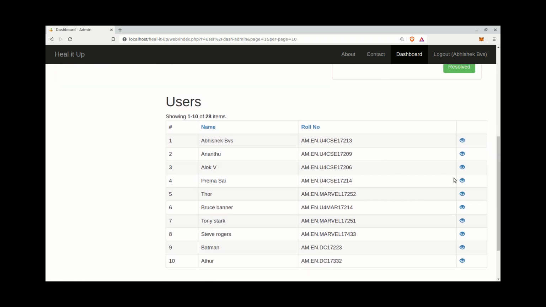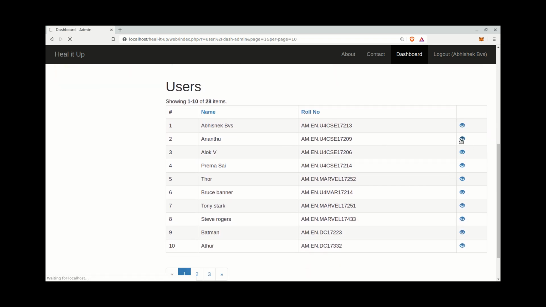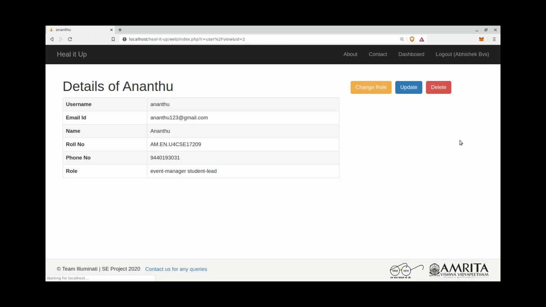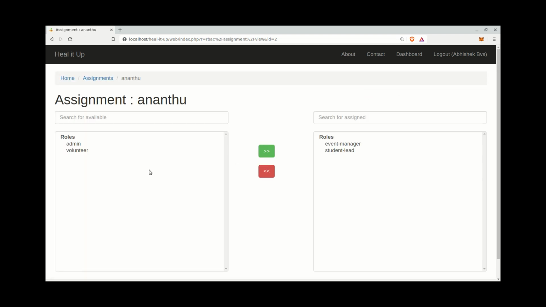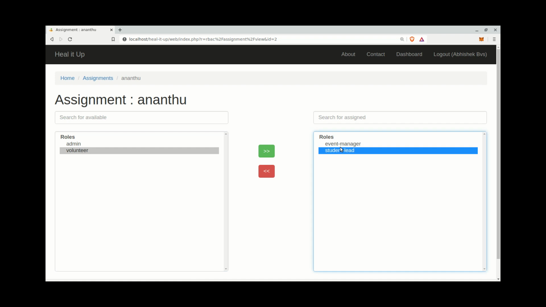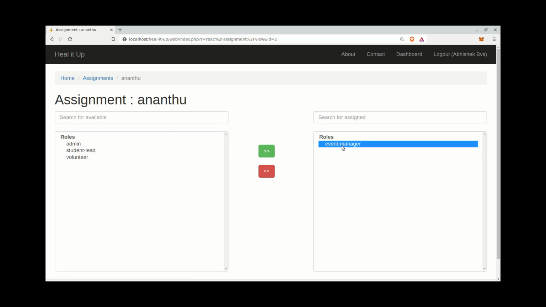User details can be seen and administrators can view complete details by clicking on the View Action button. User details can be seen completely and administrators can change roles, update details, or delete a user. The administrators can change the roles of a user as needed, pushing the roles from one side to another.